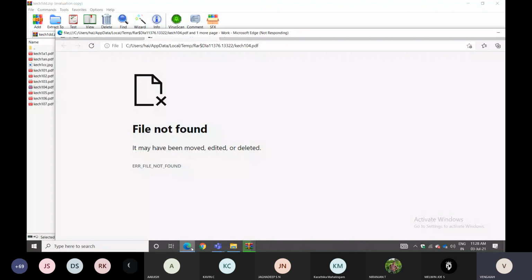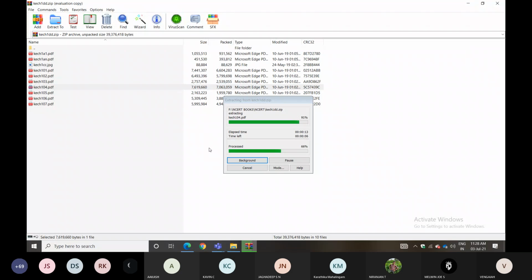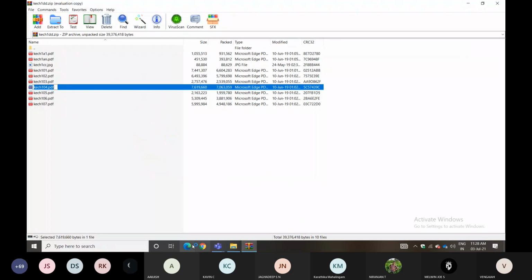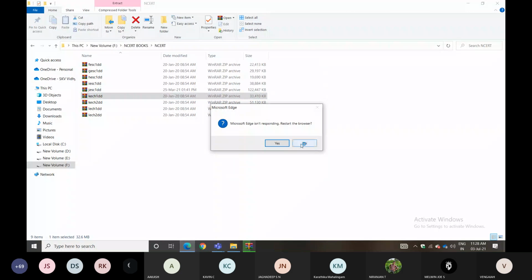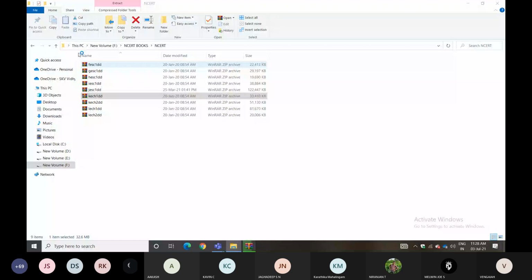Just 1 minute, it was loading. Okay. Those people having NCERT book, please look at the diagrams, ma. They will understand.